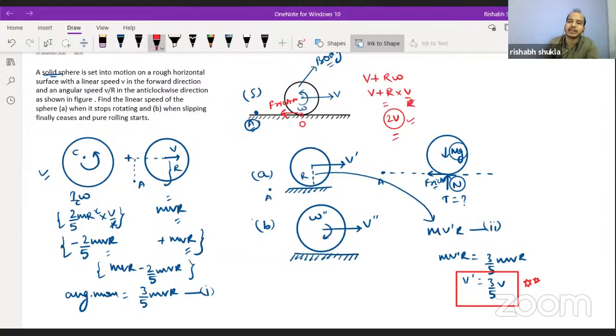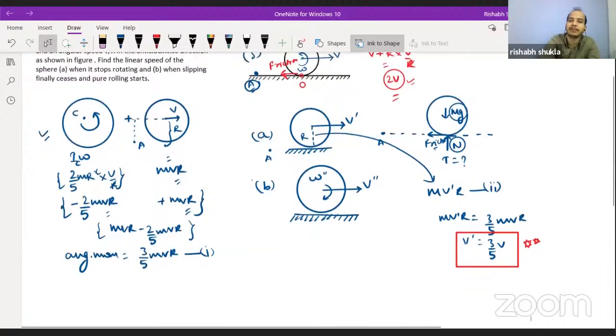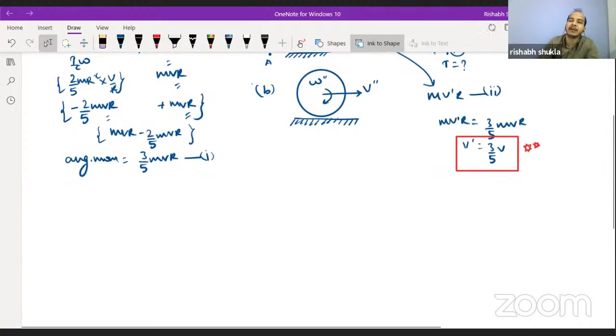Are we clear regarding this? Now case B. Please tell me what will be the angular momentum in terms of v dash. Because they have v double dash basically, they have told that in the situation of case B the pure rolling begins. So you can say that v double dash is equal to R omega double dash. Please tell me what is the angular momentum about point A in case B, when we reach point B.